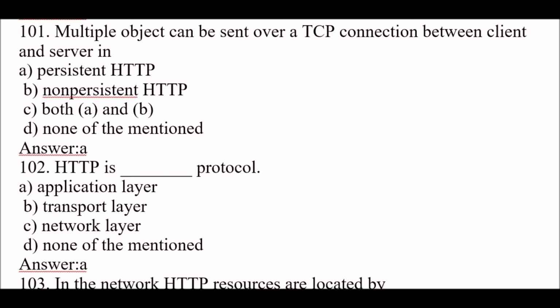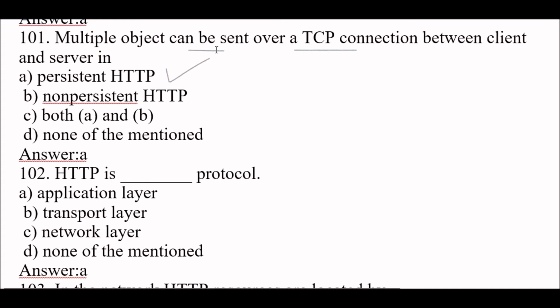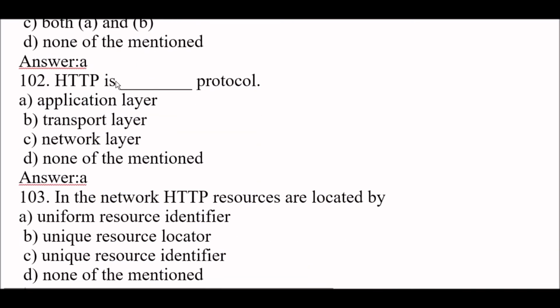Question number 101: Multiple objects can be sent over a TCP connection between client and server in option A persistent HTTP, option B non-persistent HTTP, option C both A and B, option D none of the mentioned. Persistent HTTP. Okay, so multiple objects can be sent over a TCP connection between client and server in persistent HTTP. Okay, next question.